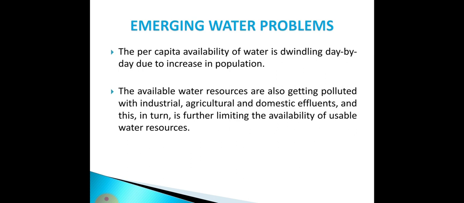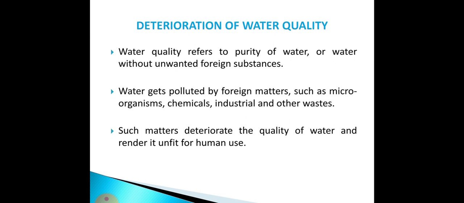In this way pollutants in the water are increasing, and due to the increase in pollution, our availability of water resources is decreasing day by day. So this is a serious problem that is emerging in the present days.